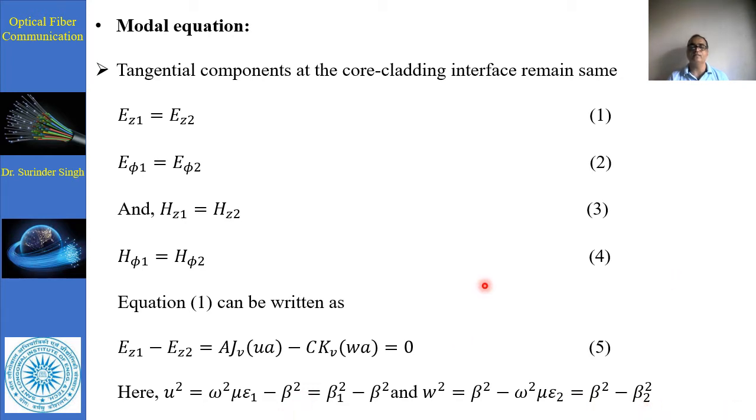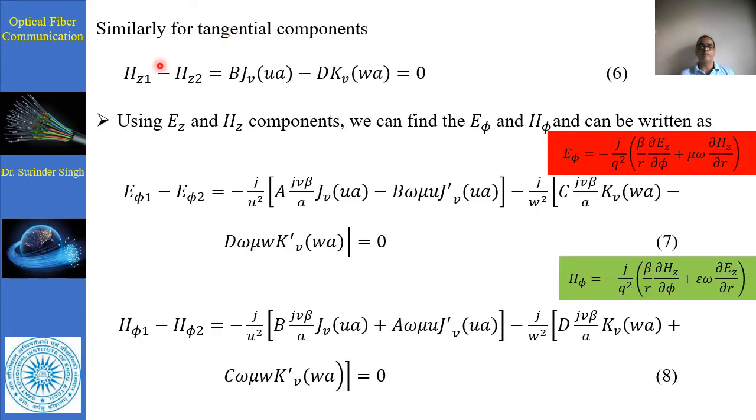So this condition we can find for the tangential component. Another condition, Hz1 minus Hz2 is equal to B times the Bessel function of first kind J v of u a, minus D times K v, the modified Bessel function of second kind, with w a, is also equal to 0. Now using these Ez and Hz components, we can also find the value for E phi and H phi, which we can write for E phi 1 minus E phi 2.